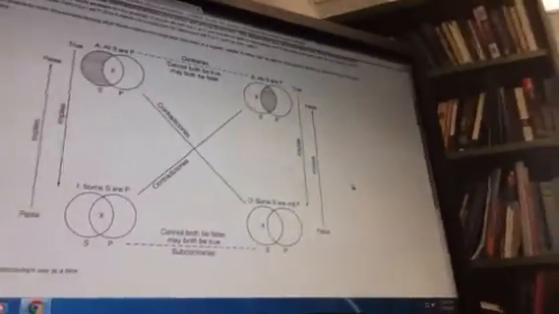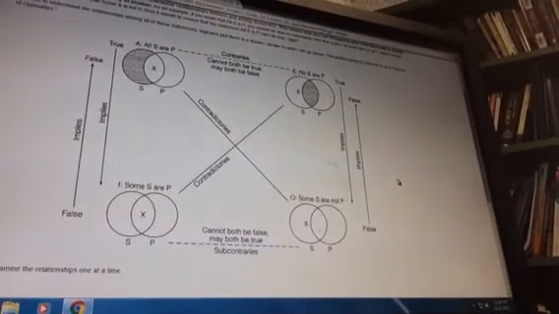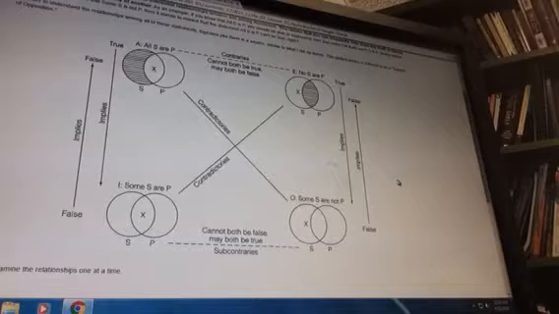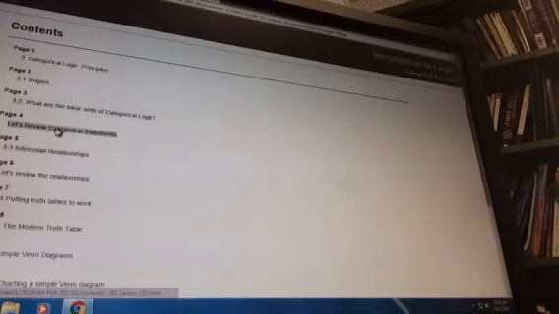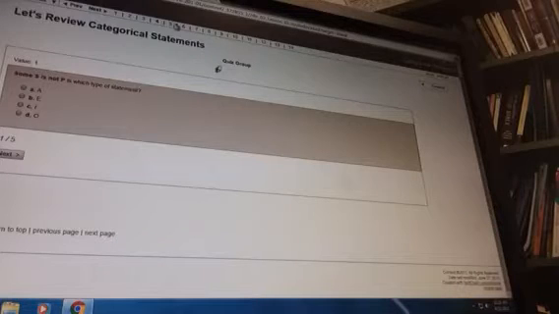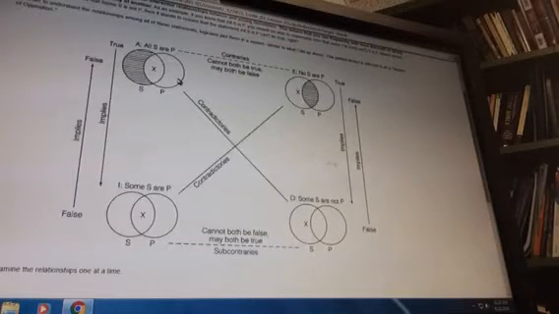Now what happens with this is, you can always turn in your book, or you can also use the online lesson. It's the first lesson, categorical concepts, and you click it and go to page 5, you'll find it. But you can also find this in your book on page 64, and it's the same thing.